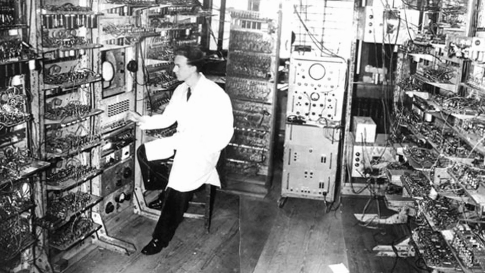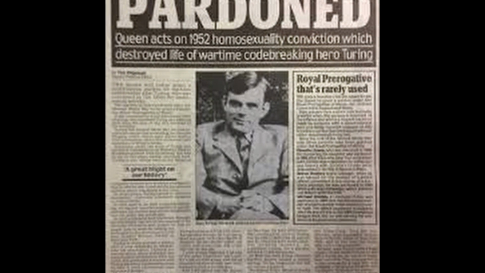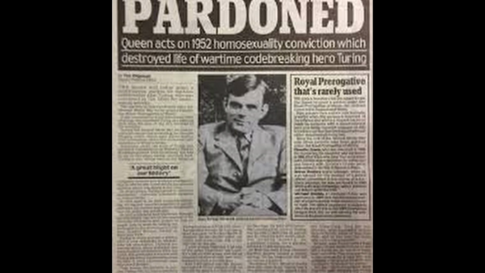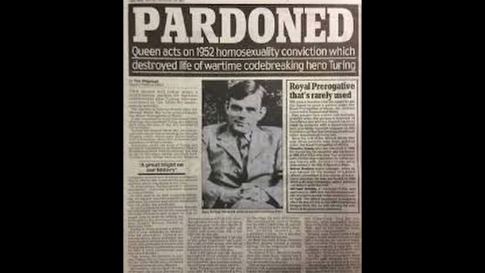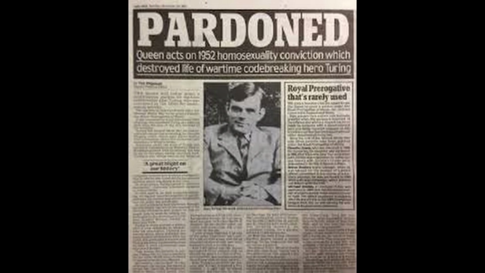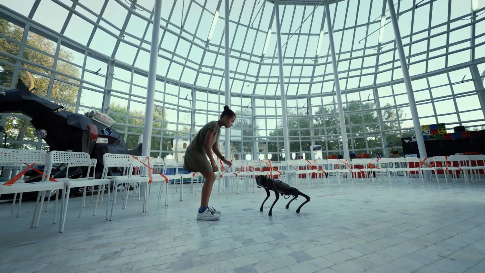It took decades for the world to finally recognize Turing's contributions and the injustice that he suffered. In 2009, the British government formally apologized for his treatment, and in 2013, he was granted a pardon. Despite his tragic end, the Turing legacy lives on.